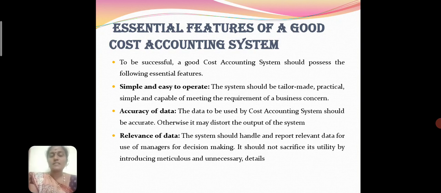The next topic is very important in cost accounting: essential features of a good cost accounting system. To be successful, a good cost accounting system should possess the following essential features. Simple and easy to operate. The costing system is tailor-made, practical, simple, capable of meeting requirements in your concerns. The data should be used with accuracy, otherwise the output of the system is distorted. The data should also be relevant for the use of the manager in decision making. It should not sacrifice utility by introducing material and unnecessary details.